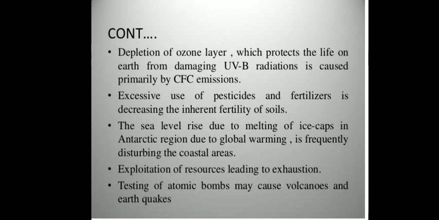As we have discussed earlier, the testing of the atomic bomb has also caused volcanoes and earthquakes.